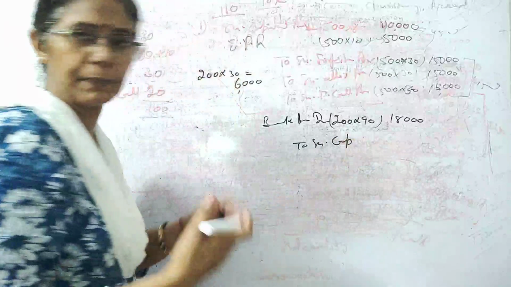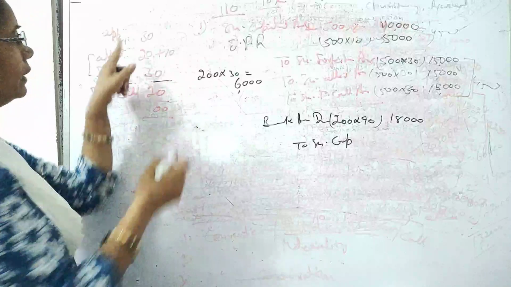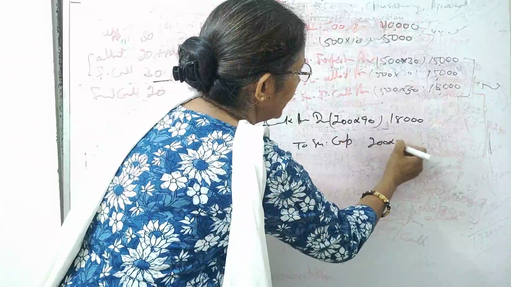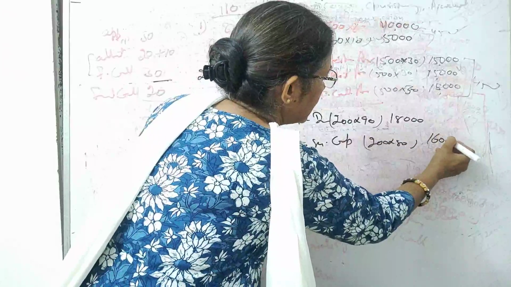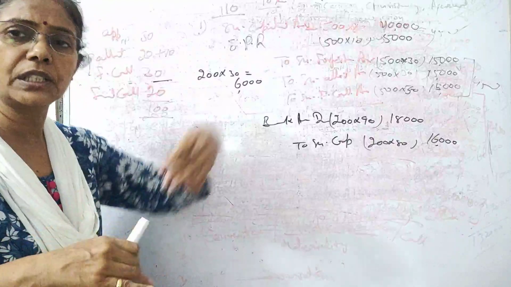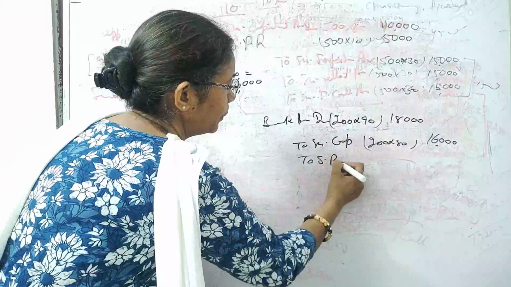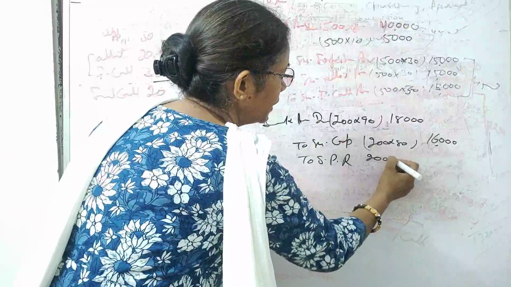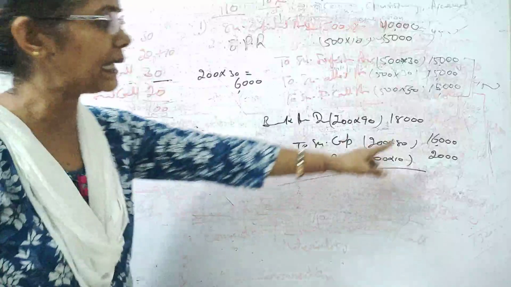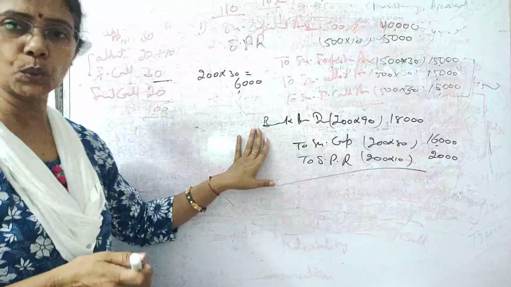Now bank account debit to share capital. What comes in the share capital? Whatever they have called up, 80 rupees only, and we know that 80 rupees has been called. So 200 into 80, it is 16,000. All right. Now we can see that an 80 rupees share you issued at 90, so 10 rupees profit is there, and that is your securities premium reserve. 200 into 10 is your 2,000. You can see that debit and credit is equal. So here we have reissued the shares.